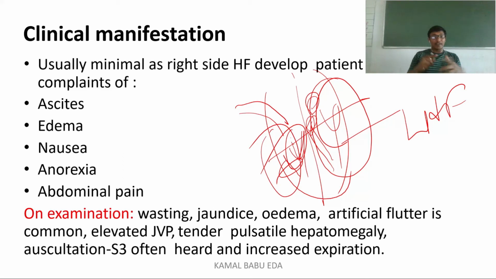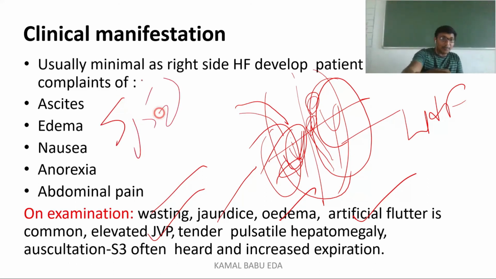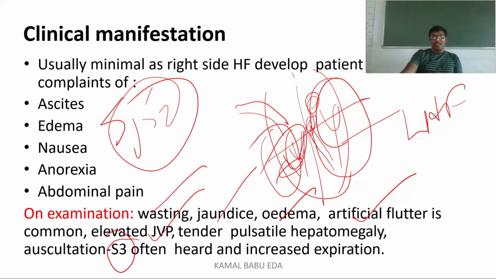You can see nausea, anorexia, abdominal pain. Whenever you are examining the patient, you can feel wasting, jaundice may be present, edema is present, and atrial flutter is very common. You can see elevated jugular venous pressure, and tender and pulsatile hepatomegaly, which means enlargement of the liver. Whenever you are auscultating, you can generally hear S1 and S2 sounds, but during right heart failure you can also hear S3, and the person will also have increased expiration. These are some of the clinical manifestations in tricuspid regurgitation.